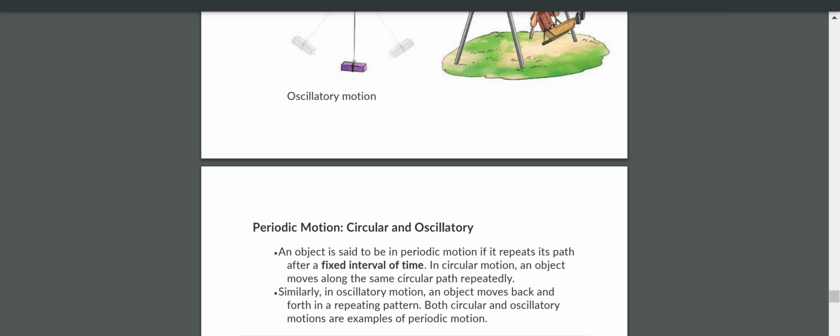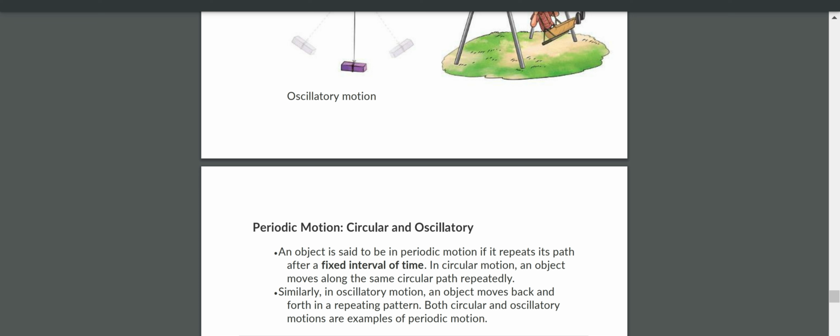Here we have two types of periodic motion. One is oscillatory motion, the other is circular motion. The fan rotates in circular motion. The boy swinging on a swing is in oscillatory motion. Oscillatory motion means to and fro, back and front motion.